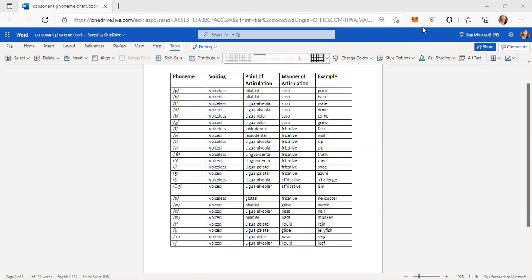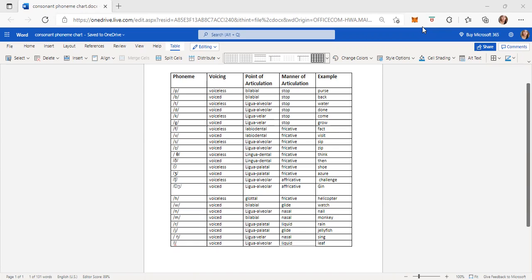We have in this case stop, fricative, affricate, nasal, liquid, and glide phoneme sounds. The place of articulation refers to which articulators are involved in the production of a particular phoneme sound. They are bilabial, lingual alveolar, labiodental, linguodental, linguopalatal, and glottal phoneme sounds. Voicing refers to whether the vocal cords are vibrating during the production of a particular consonant.